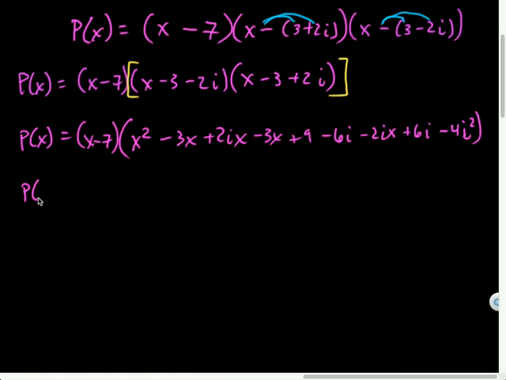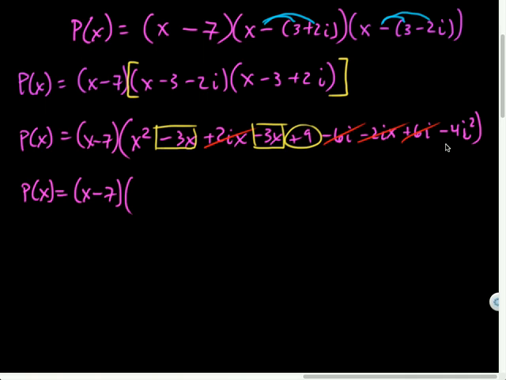Whew. I don't know about you guys. Were you able to fit that all in one line? I hope so. Okay, so let's simplify this. Those cancel out. Negative 3x can combine with its buddy. And 9 can combine with negative 4i squared. It's the same as negative 4 times negative 1, same as positive 4. So I'll have x squared minus 6x plus 13.